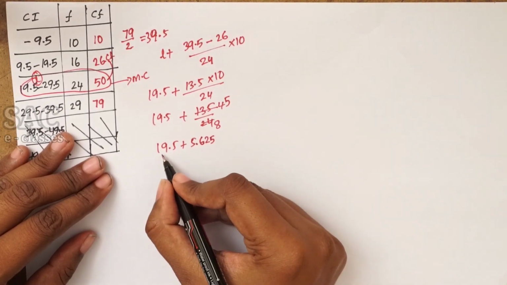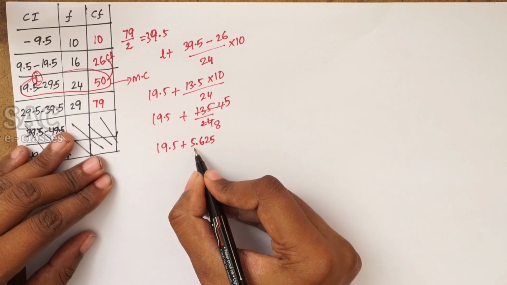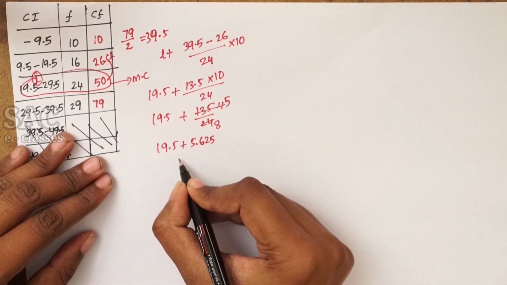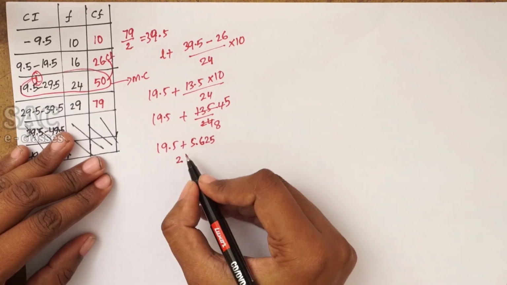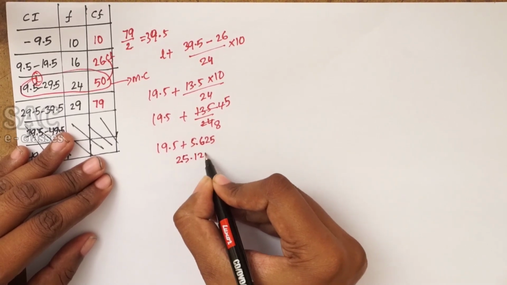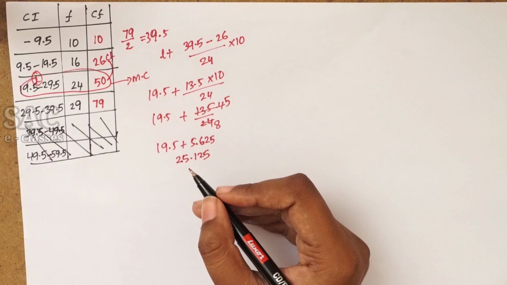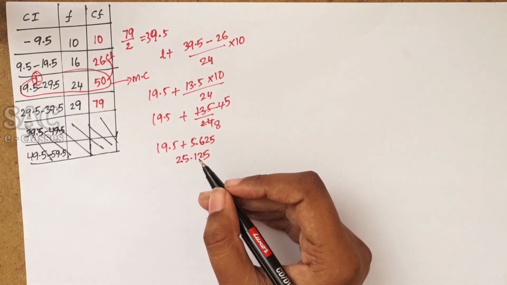Then you will get that 19.5 plus 5.625 can be added. You will get 25.125, which will be the median of the given data. Let's move to the next problem.